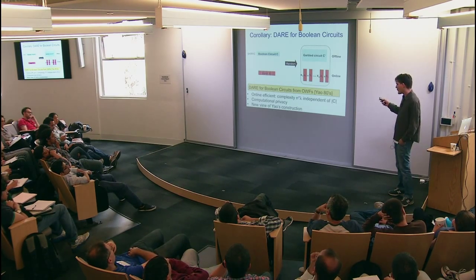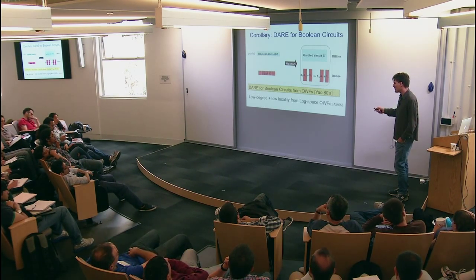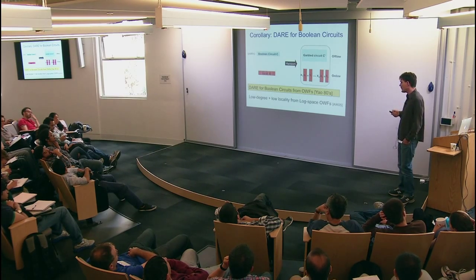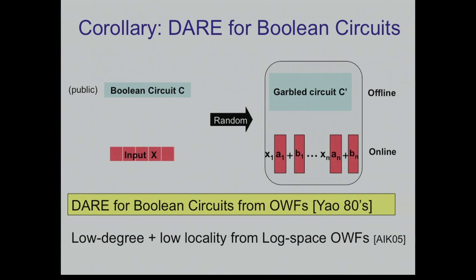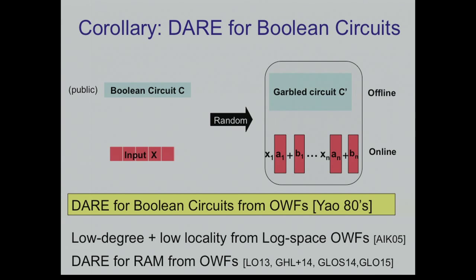Okay, I should mention here two other results that I'm not going to talk about, but there are extensions of these theorems. First, you can get low degree encoding and low locality, constant actually, if you assume that you have log space computable one-way functions. And this again relates to what Yuval mentioned, that this allows you, for example, under this assumption, to get constant round secure computation for P. We actually know how to do it from one-way functions without going through this way, using the BMR construction, but still it's a very clean way to do it.